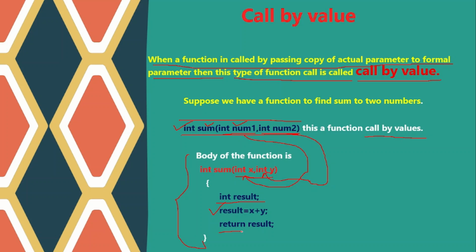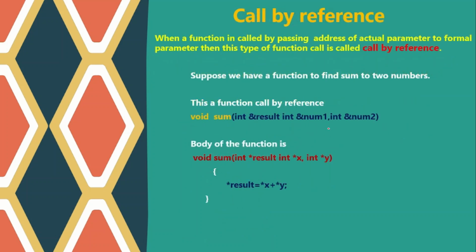And when we return this result, it will be given to the calling function. So it's very simple. I hope you are able to understand it now. Now let us discuss call by reference. See, when a function is called by passing the address of the actual parameter to the formal parameter, this type of function call is called call by reference.